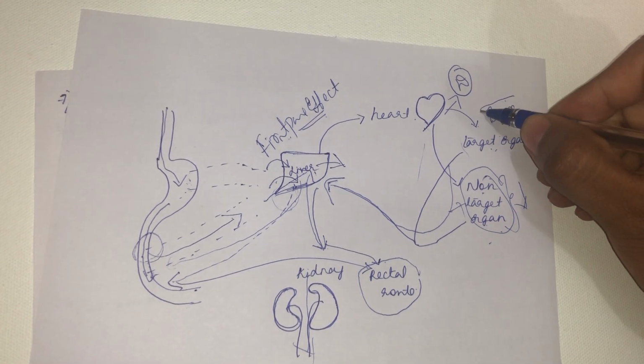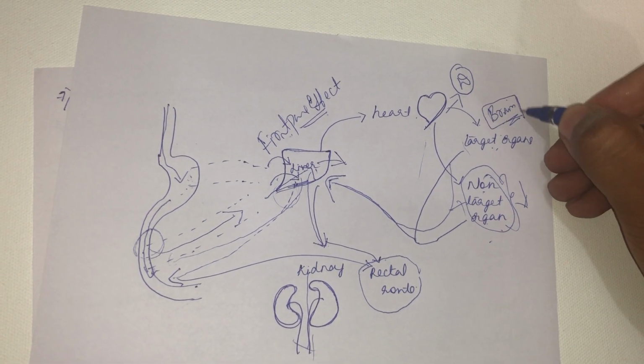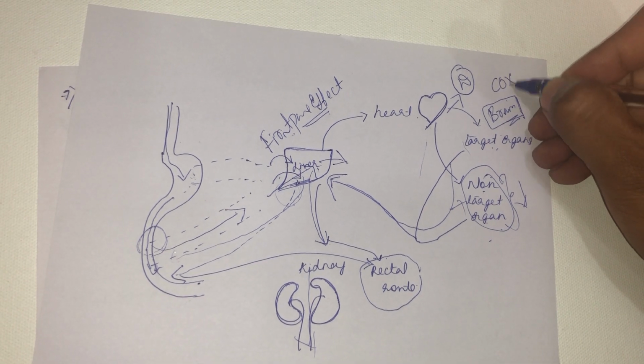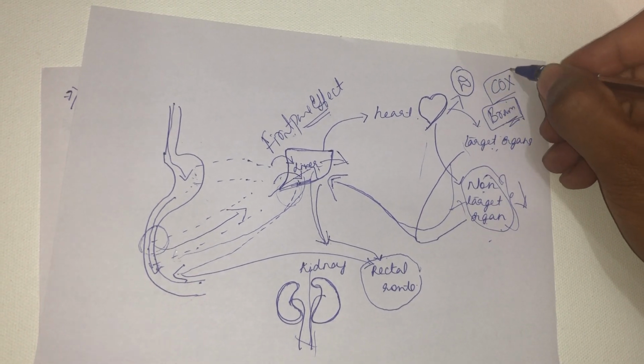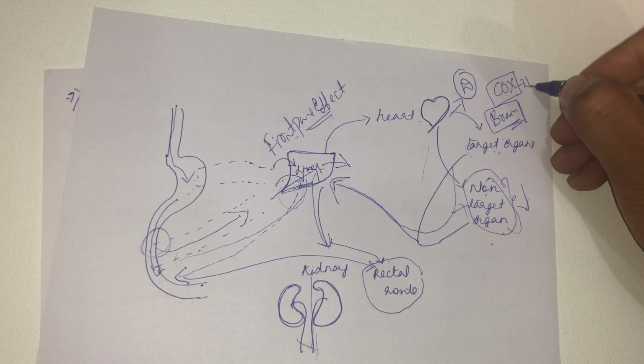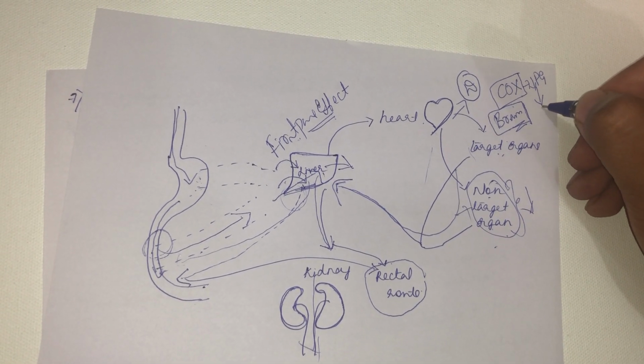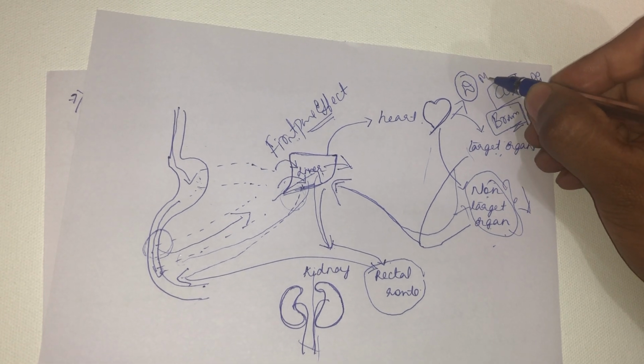So in the brain, what is its mechanism of action? What will this paracetamol do? It will inhibit the cyclooxygenase enzyme present in the brain tissue. That is how it decreases the level of prostaglandin, and this prostaglandin decreases the temperature set point. So that is the mechanism of action of the drug.